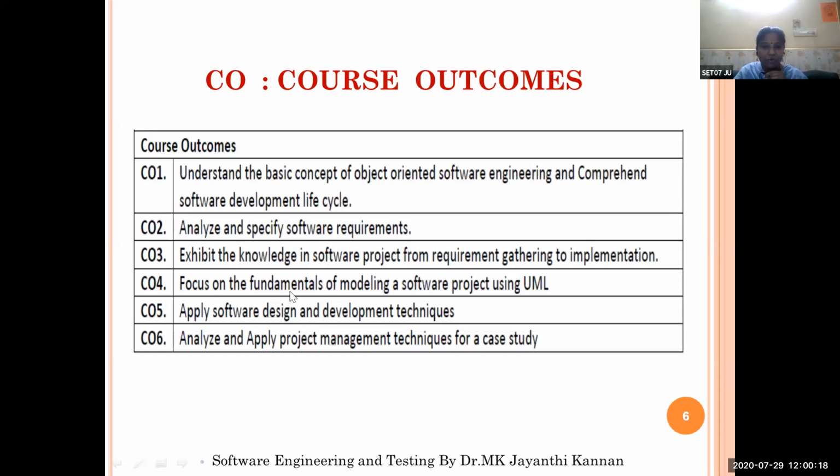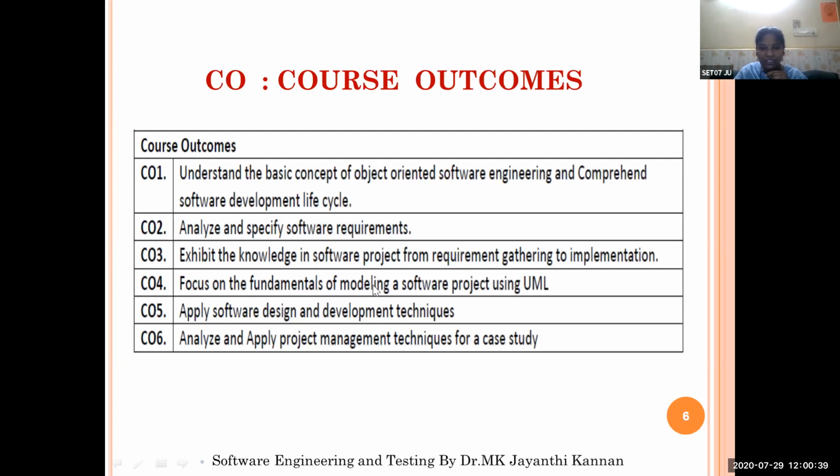The fourth outcome is focus on the fundamentals of modeling in software project using UML. Here we are studying all the modeling concepts: modeling of classes, class diagrams, object diagrams, sequence diagrams, collaboration diagrams. You will be able to model classes and objects.